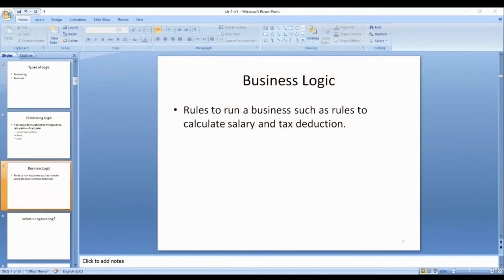So when you pay, if you have a 10,000 monthly installment and you try to pay 4,000 or 2,000, the system will check the contract, and if it is less than the contract, the system will not accept, because as per the business logic you are trying to pay a lesser amount. Processing logic is the same for all types of customers, but business logic is different for each type of customer. So that's the business logic.